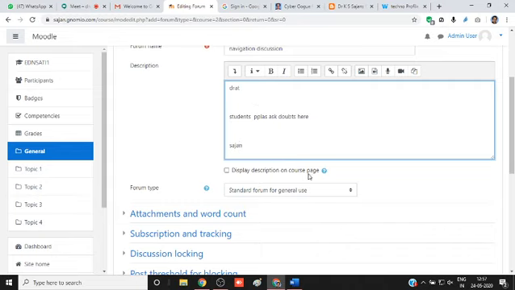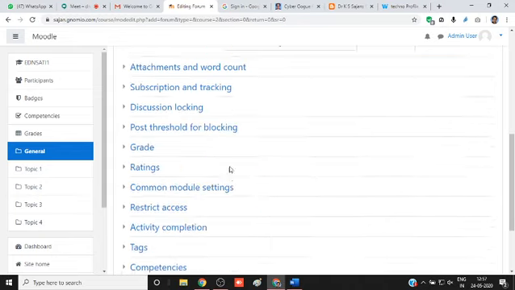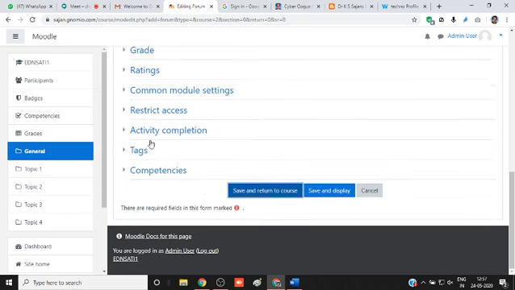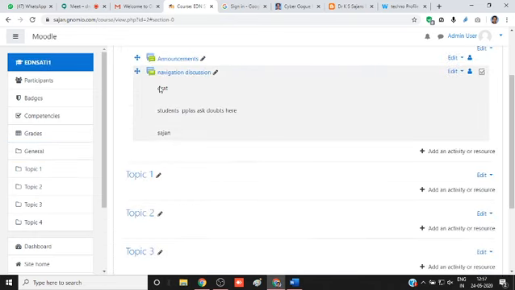Display the description on this course page. Click this and save. Don't read all these things. So many customizations are there. See, such a thing is here. Navigation discussion. Dear students, please ask doubts here. Such a message is here. So if a student cannot access your course after entering your platform, they can discuss here. You can ask. That's all.